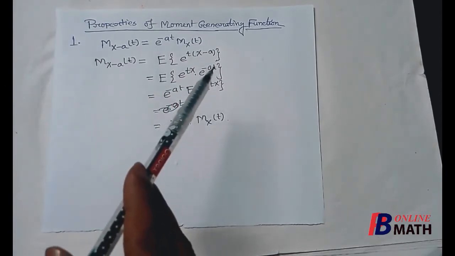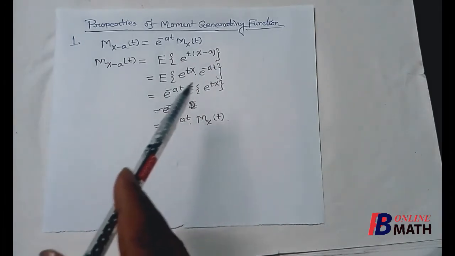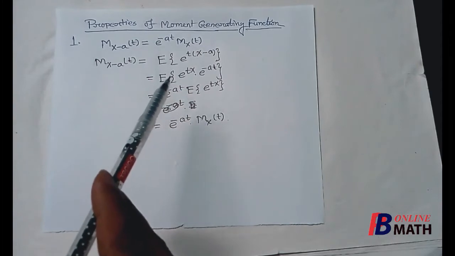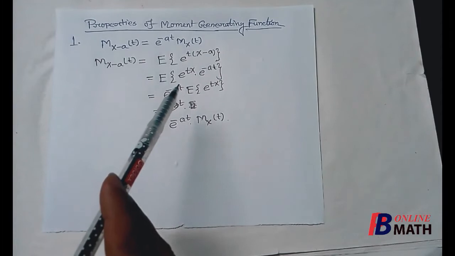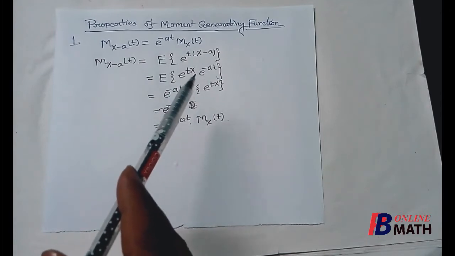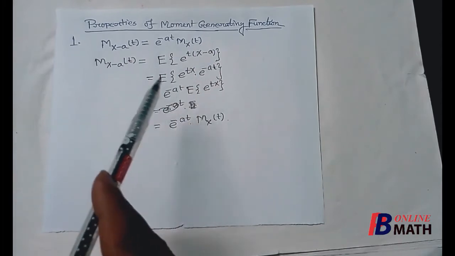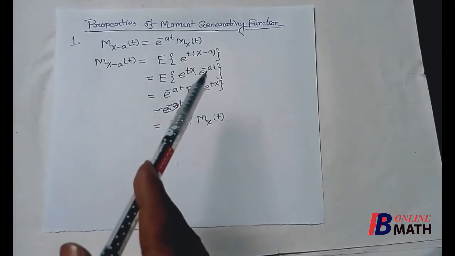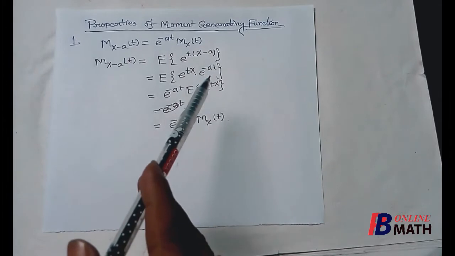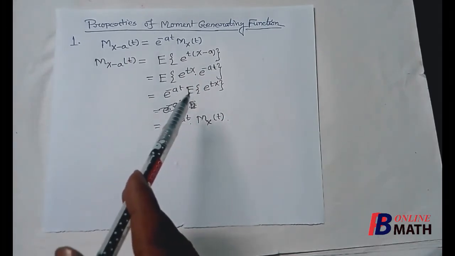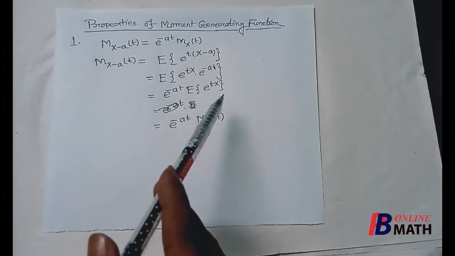Now e to the power minus at can be taken out of this expectation because the random variable is x, and expectation means integration or summation over the spectrum of x. So e to the power minus at is constant with respect to this expectation. So we are taking this quantity e to the power minus at outside the expectation. Then it is e to the power minus at into the expectation of e to the power tx.